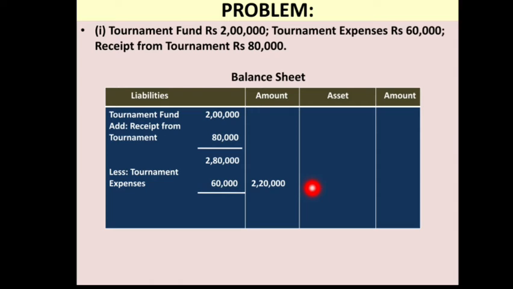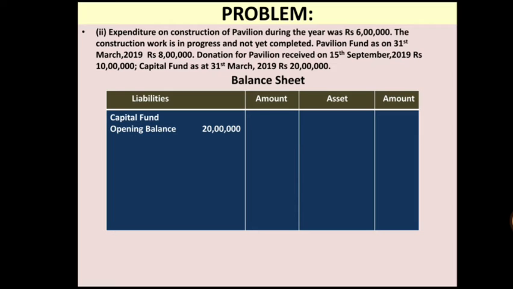Let us discuss one more problem. Now here is a second problem related to fund based accounting. Let me read the question first. Expenditure on construction of pavilion during the year was rupees 6 lakh. The construction work is in progress and not yet completed. Pavilion fund as on 31st March 2019 rupees 8 lakh. Donation for pavilion received on 15 September 2019 rupees 10 lakh. Capital fund as at 31st March 2019 rupees 20 lakh. So this is the information given to you.